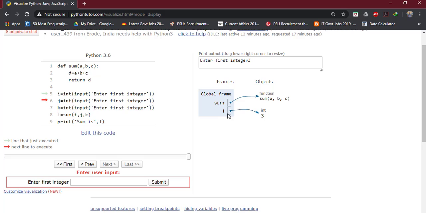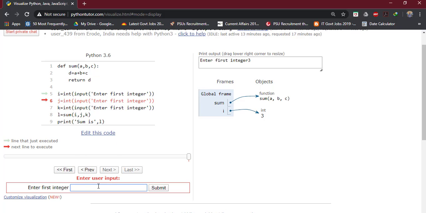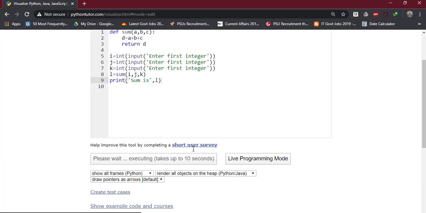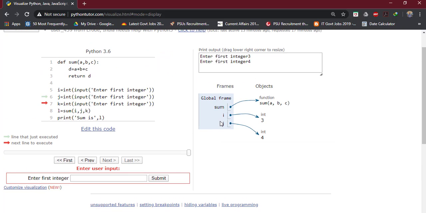So we have provided the value for i as 3. See, this variable is created in the global frame. Now what we have to do? We have to provide the value for the second one. Let us say 4. So this variable j is also created in the global frame only.